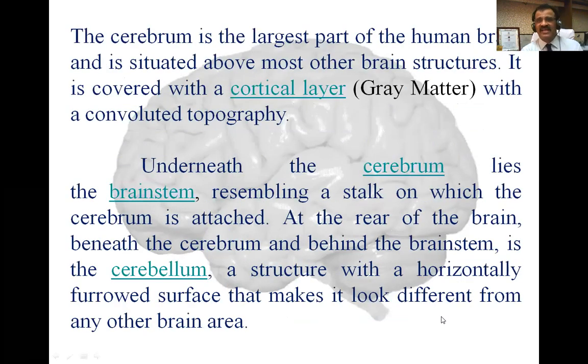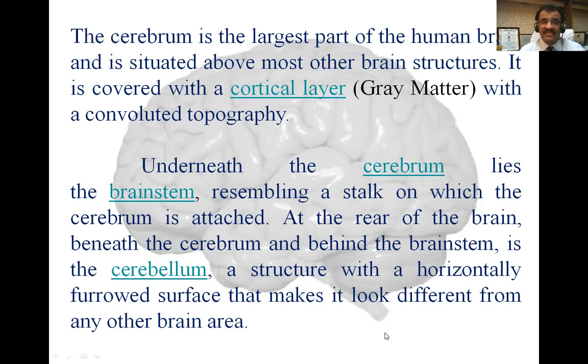The cerebrum is the largest part of the human brain and is situated above most of the other brain structures. It is covered with a cortical layer or cortex, which is called gray matter, which has a convoluted topography. Convoluted means it has convolutions, so elevations and depressions. Underneath the cerebrum lies the brainstem, which resembles a stalk to which the cerebrum is attached.